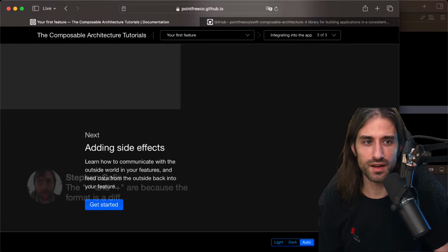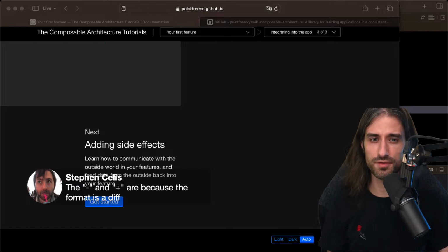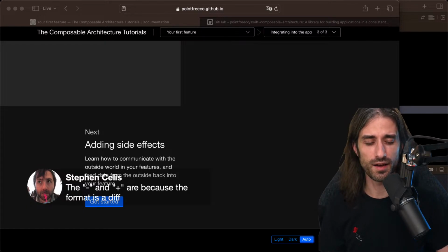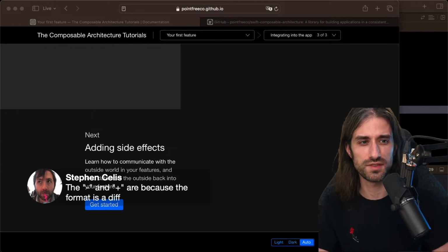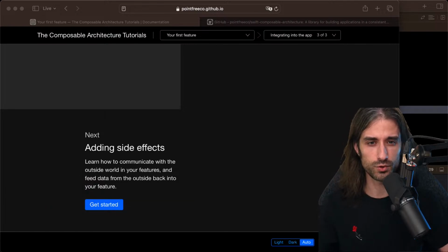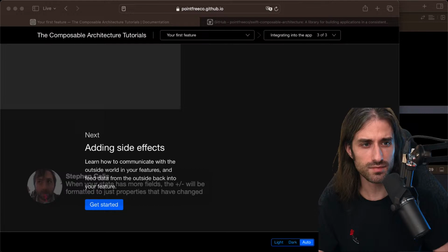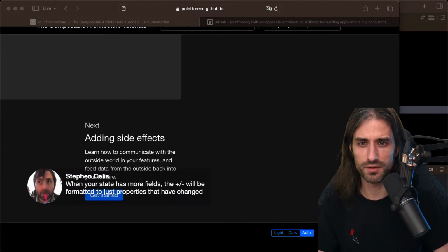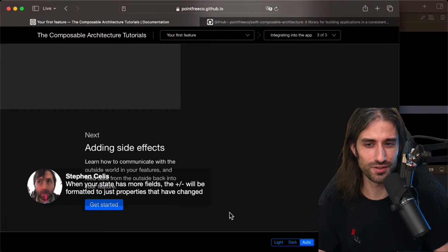And you're saying, Stephen, the plus and minus is because the format is a diff, so it's similar, for instance, to what you would see when you look at a pull request on GitHub and you see minus for what has been removed and plus for what has been added. And it makes sense. It's true that if you use a diffing algorithm to make the comparison, you follow this convention. And you're saying when your state has more fields, the plus minus will be formatted to just the properties that have changed, which seems like a really great feature.